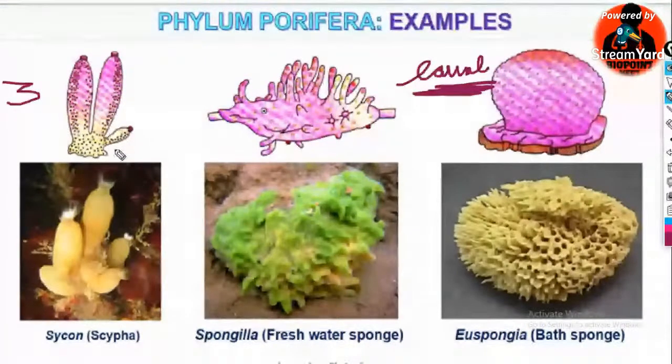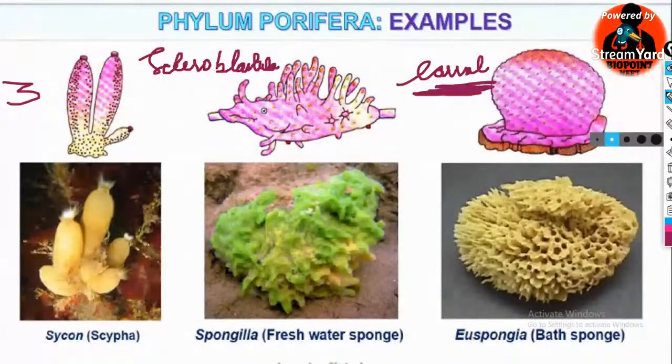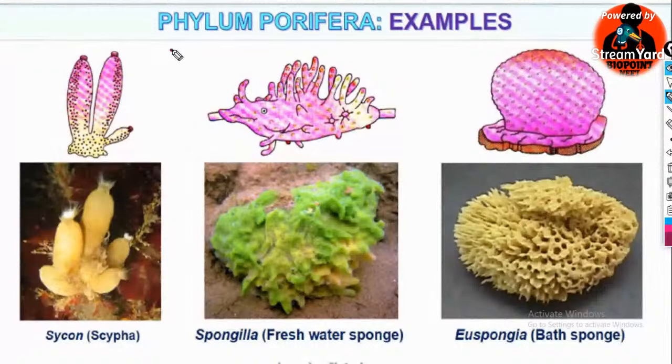Sorry, it was not sclero, it was coeloblastula. Coeloblastula, parenchymula, and the third one, amphiblastula.